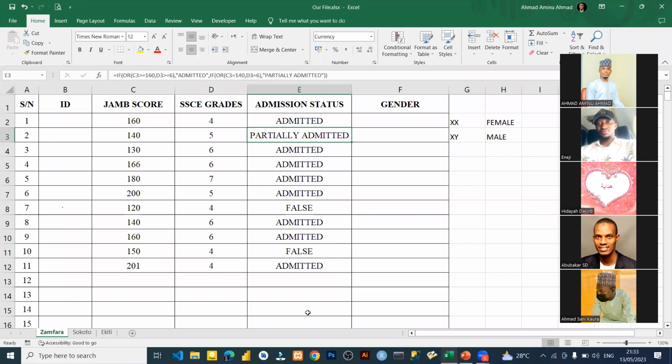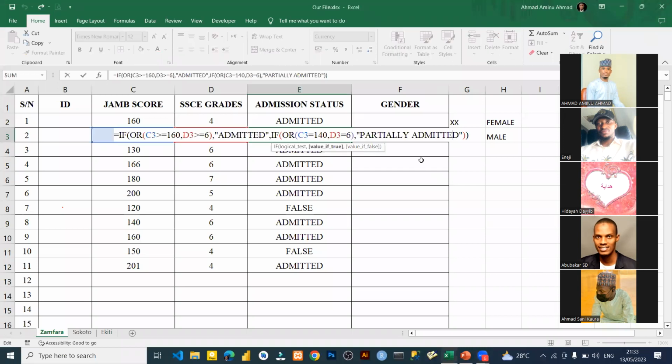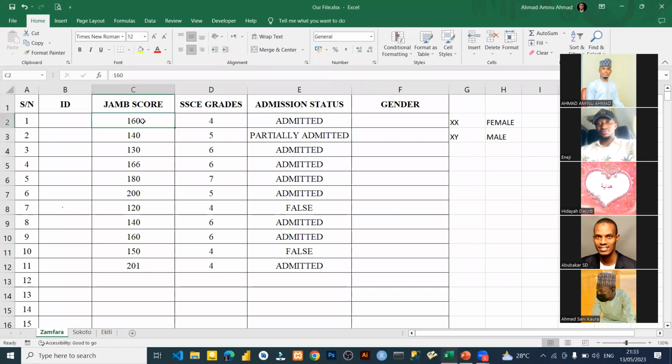So please, if you have any question, you can ask. If you understand what we did yesterday, we used only one criterion. If you have one condition, you are not comparing it with any other cell. That means you are using only one cell. That's why you can use a nested if or you can use if. But take note, if you are comparing this and this, that is, you have two different criteria that you want to compare, then you are using AND or you are using OR.